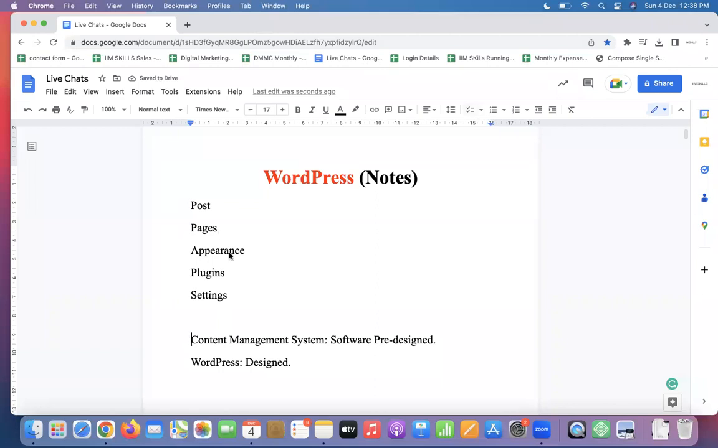So the point is post, pages, appearance, plugins, and settings are 5 areas where the entire WordPress part works. Is it for setting a website too, or only uploading content? Setting up a website too. Our entire website is built through WordPress only.